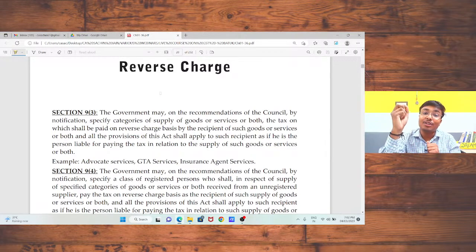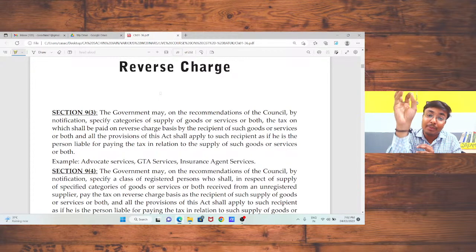After that we discussed Schedule 3 of CGST Act, that is the employer-employee relationship, and services provided by central government, state government, local authority, or any person holding any post under the Constitution of India. After that, we discussed section 8 of CGST Act, composite supply and mixed supply. Composite supply means naturally bundled supply. In that case, the principal supply's rate will be applicable.